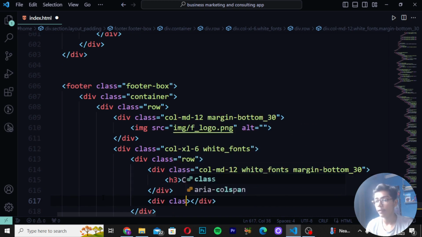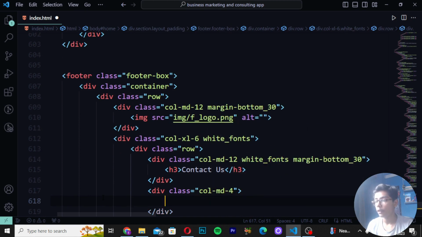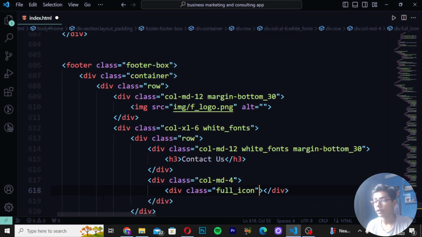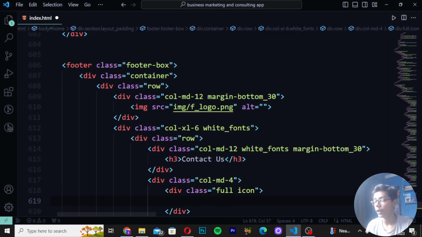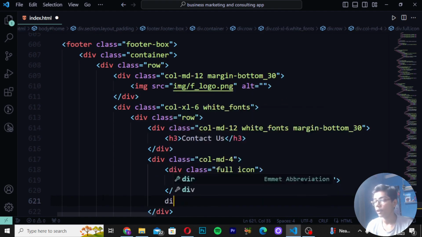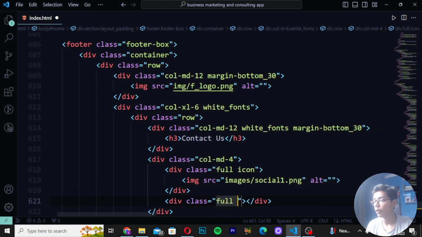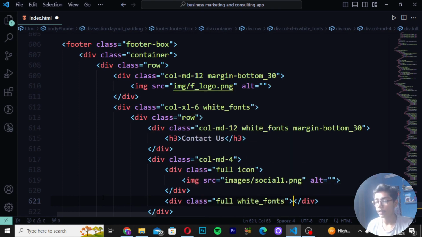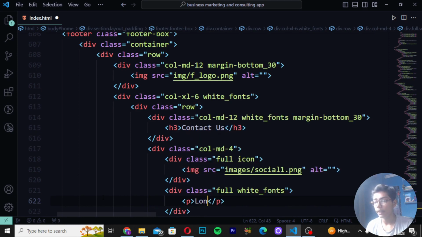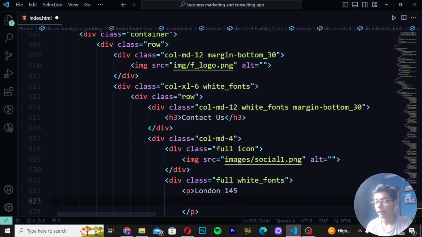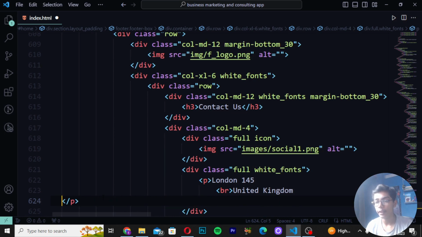Now here you have to write div class, which will be col-md-4. Then write div class as full_icon. Then remove this underscore because it is not compulsory to write this. Write images slash social one. So here I will be writing social one. Then write div class, and then create full, and write white-fonts like this. And then write the p tag, and here the names I will be writing: London 145. Then write the br tag. Write United Kingdom. When you have done that, take this close p tag at the top here.